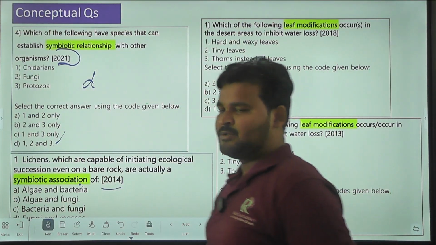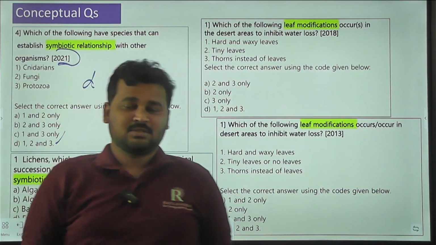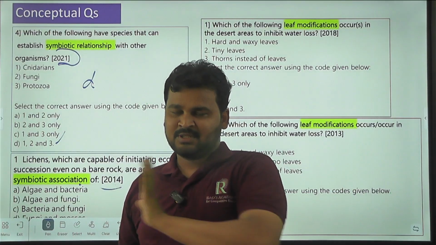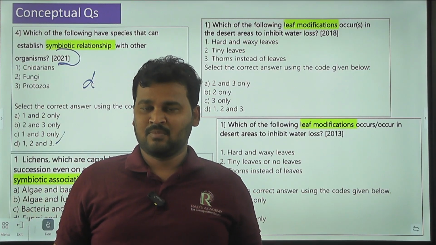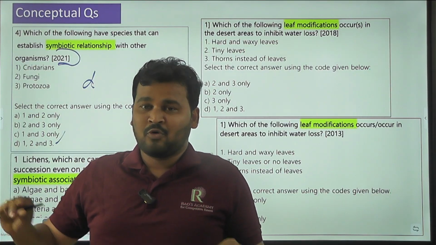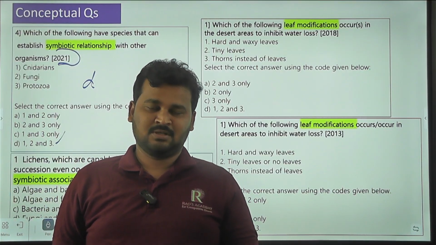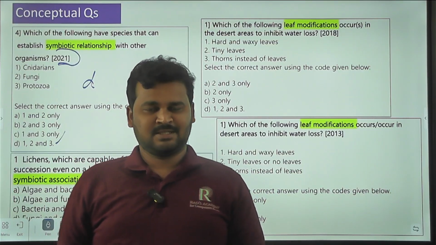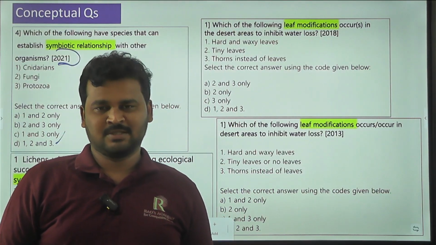So what I mean to say here is that the questions are repeating, not exactly the same sentences, but the concepts are repeating. In UPSC the same questions won't repeat exactly, but the related concepts will repeat. There is a chance of repetition. So that's why previous year questions play a major role.